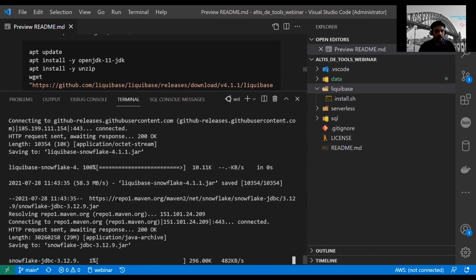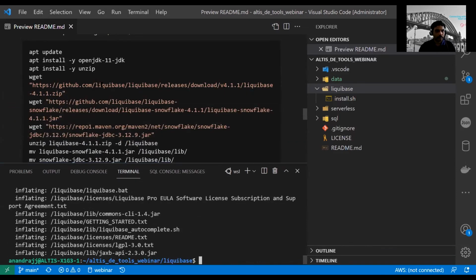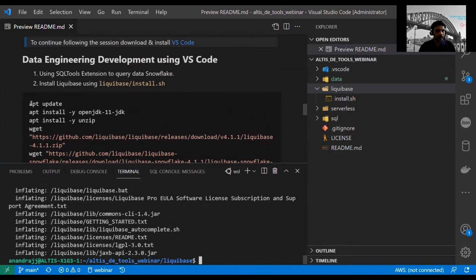It's installing everything. So let's quickly review the steps of what it is doing. It is updating the Ubuntu repository endpoints. Any instructions you find on the internet will ask you to do that, so that you get the latest endpoint information of where the packages need to be downloaded. Then you have to install Java. If you are a first-time user, you need to do this. Then you also need unzip, because the Liquibase package is zipped.